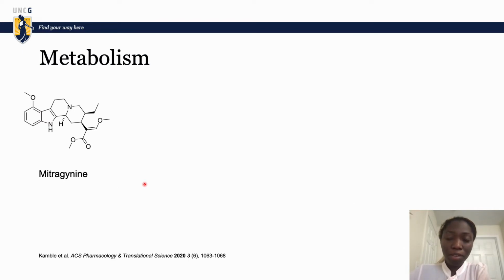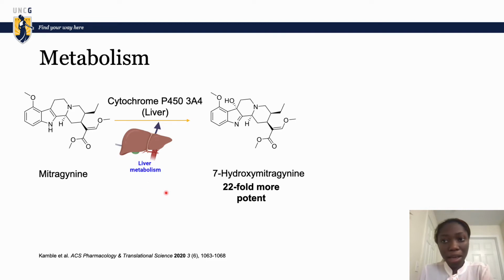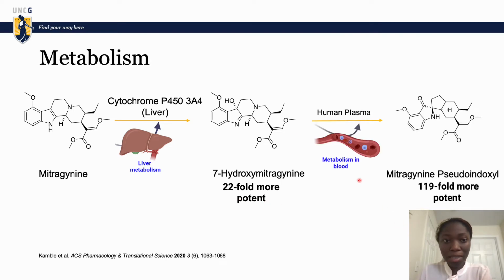As I said in the previous slide, mitragynine is the major component of the plant. Here I will discuss the recent study on the metabolism of mitragynine. Mitragynine is metabolized in the liver by cytochrome P450 3A4 into 7-hydroxymitragynine, which is 22-fold more potent than mitragynine. Then a recent study also demonstrated that 7-hydroxymitragynine can be metabolized in the human plasma to mitragynine pseudoindoxyl, which is 119 times more potent than mitragynine.